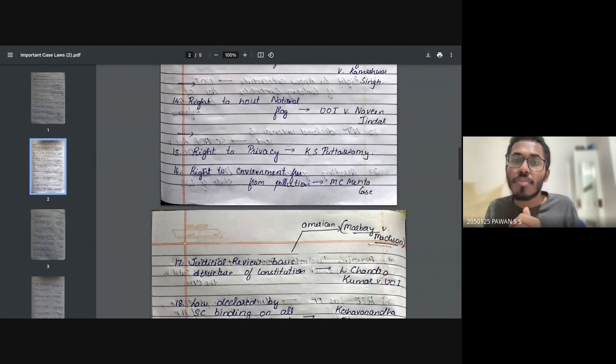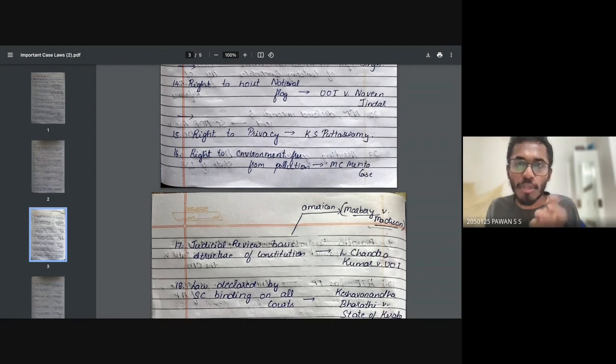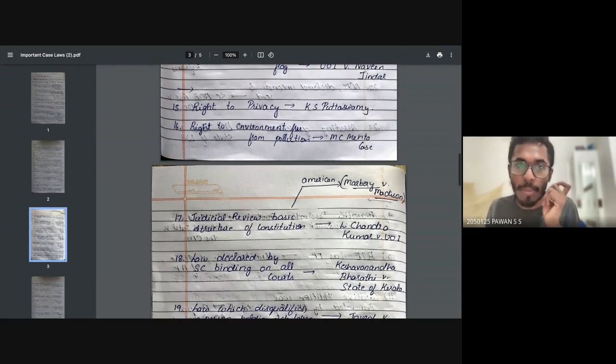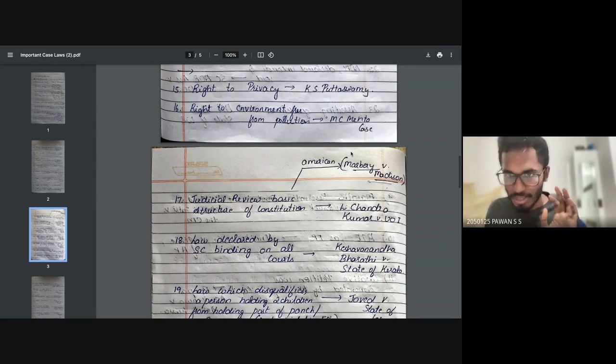Right to privacy was basically decided in the case of KS Puttaswamy. Remember KS Puttaswamy case. Right to environment free from pollution, okay, in MC Mehta case, it was decided.